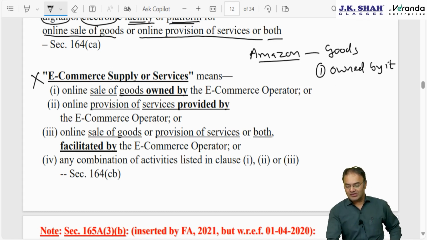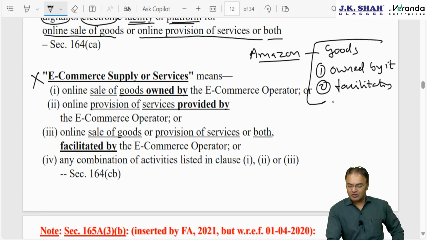And secondly, it could be selling goods for which it is just a facilitator, meaning goods belonging to Samsung, a third party. Amazon is working as a mediator or facilitator.